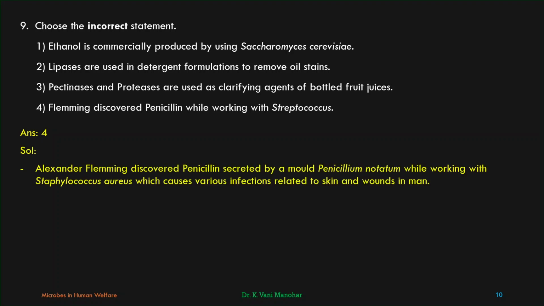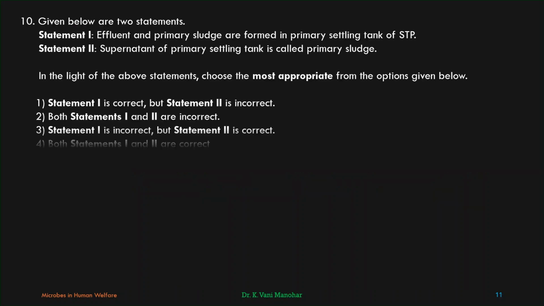Alexander Fleming discovered penicillin secreted by a mold, Penicillium notatum, while working with Staphylococcus aureus, not Streptococcus, which causes various infections related to skin and wounds in man. Coming to the next question.